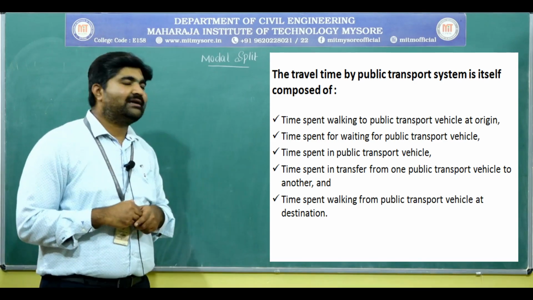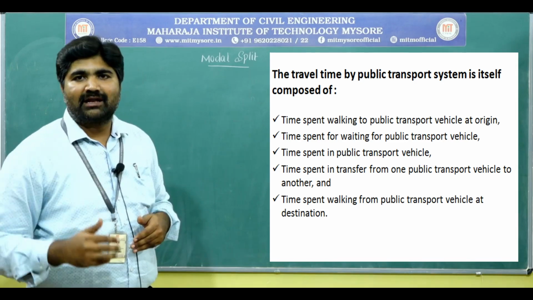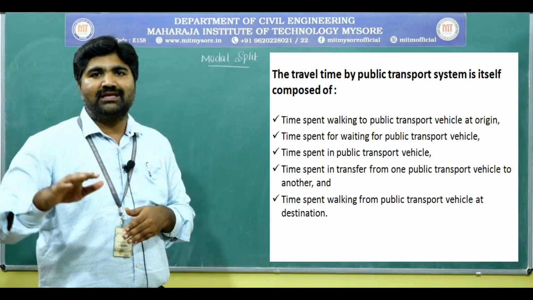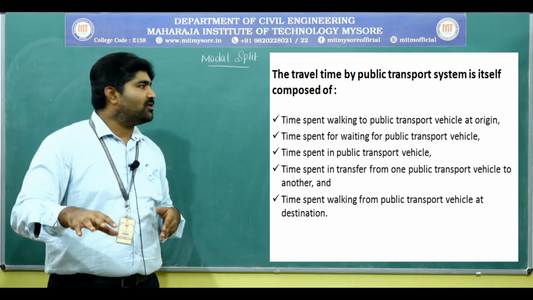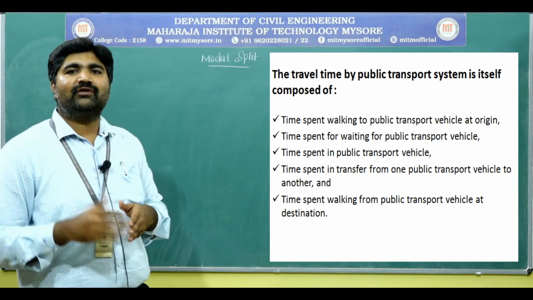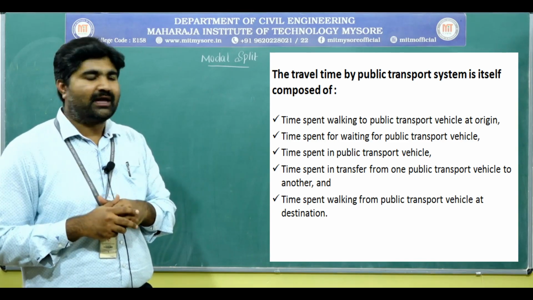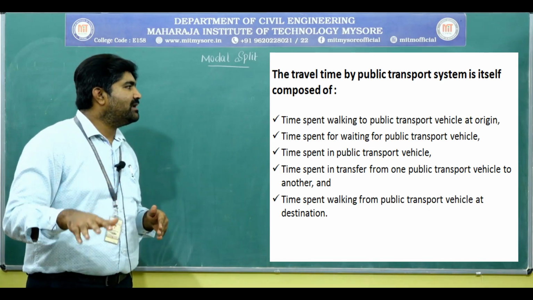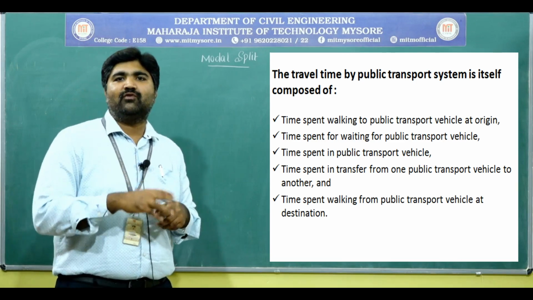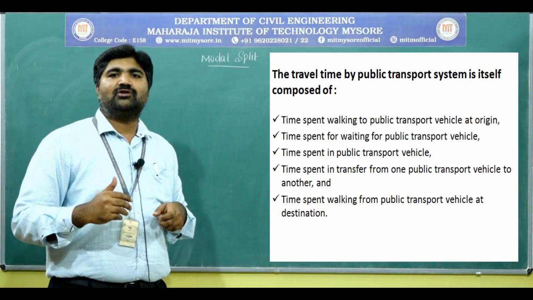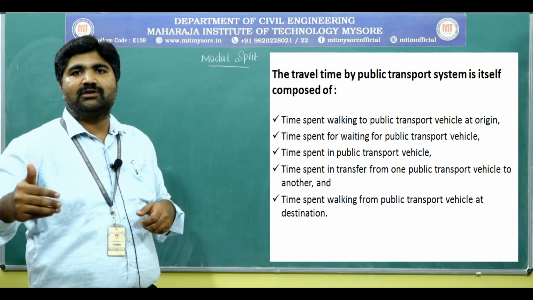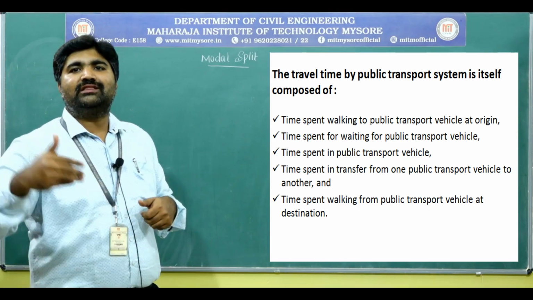Secondly, the time spent waiting for the vehicle, that may be metro or bus. We have to wait in the terminal station for the vehicle. Next, the time spent on the public transport vehicle during traveling. During traveling we have to spend some time. Next, the time spent in transfer from one public transport to another. If you are traveling from one zone to another zone, sometimes you have to change from one vehicle to another, that may be from one bus to another bus, or one route to another route.